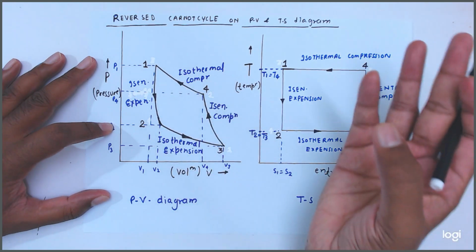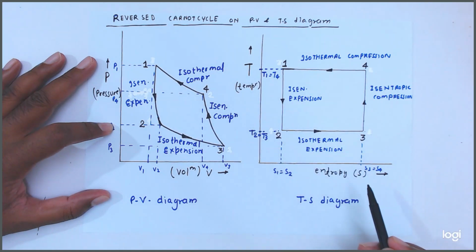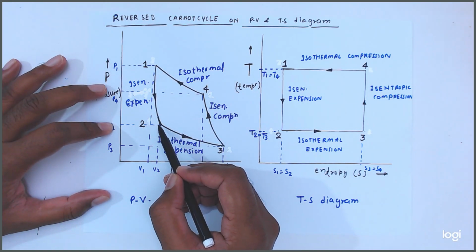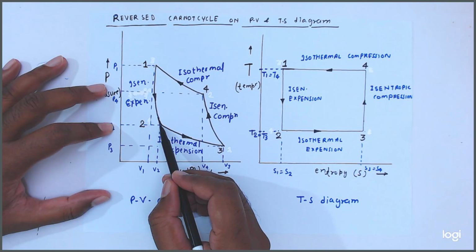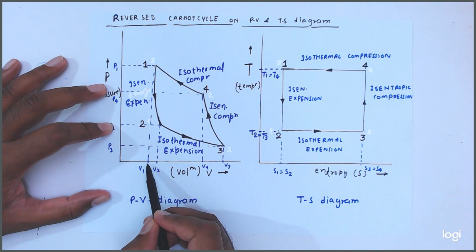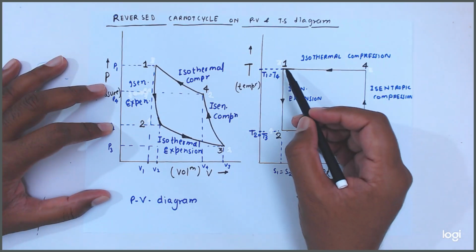Okay, in 4 processes we will discuss pressure, volume, temperature and entropy. What effect is coming in the process? So in 1 to 2 process, what is happening to pressure, friends? Pressure is decreasing. Okay, this is the P1 pressure, this is the P2 pressure. So pressure is decreasing. Volume, see here, this is the V1 volume, this is the V2 volume. So volume is increasing.